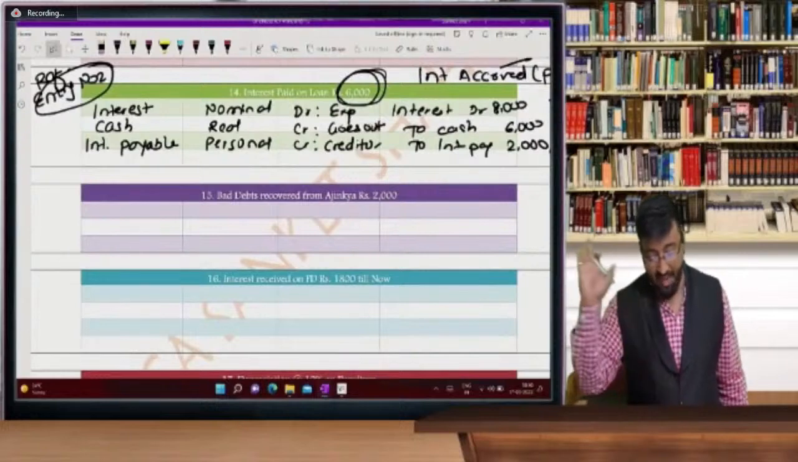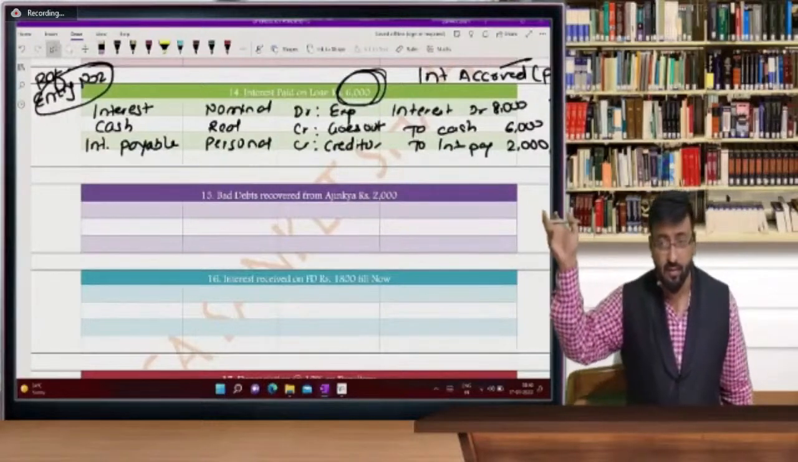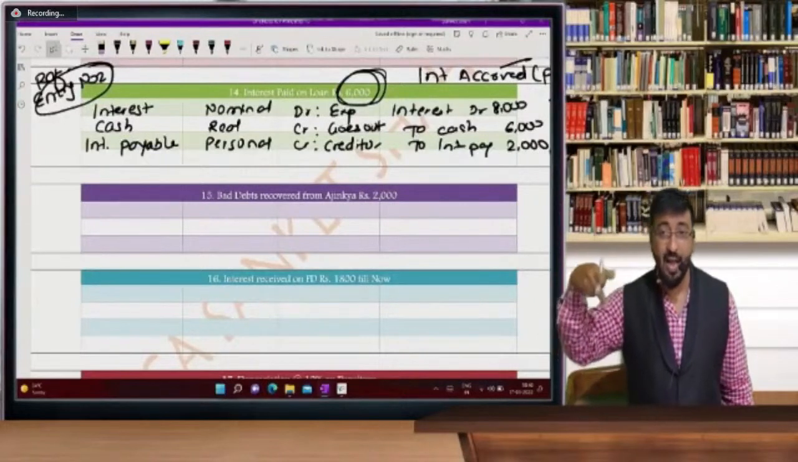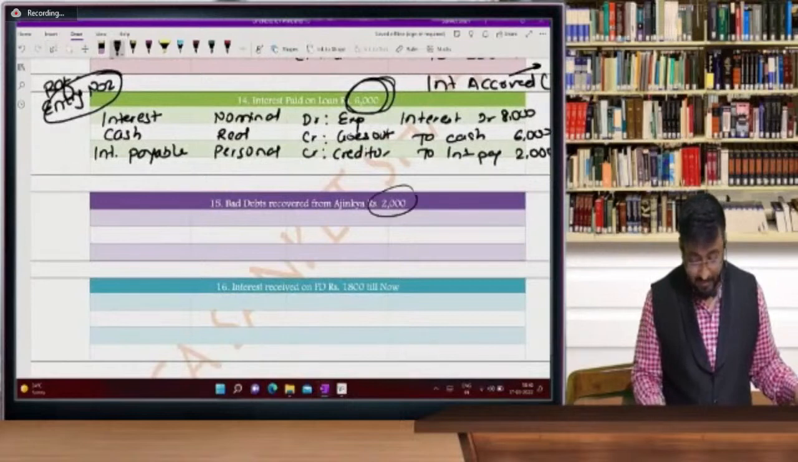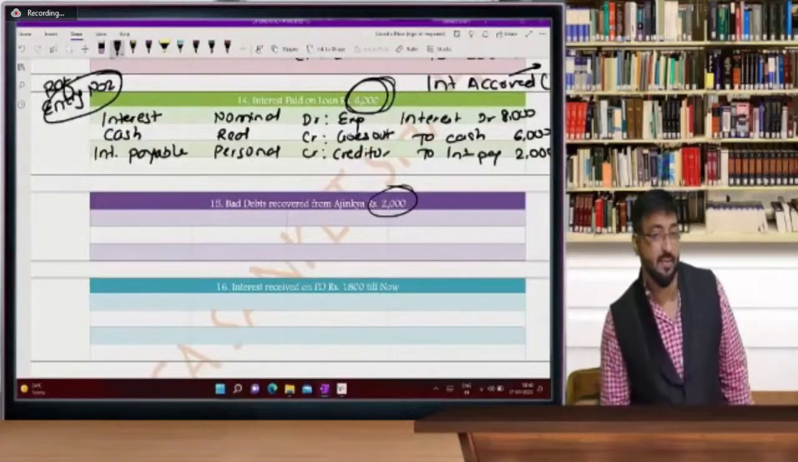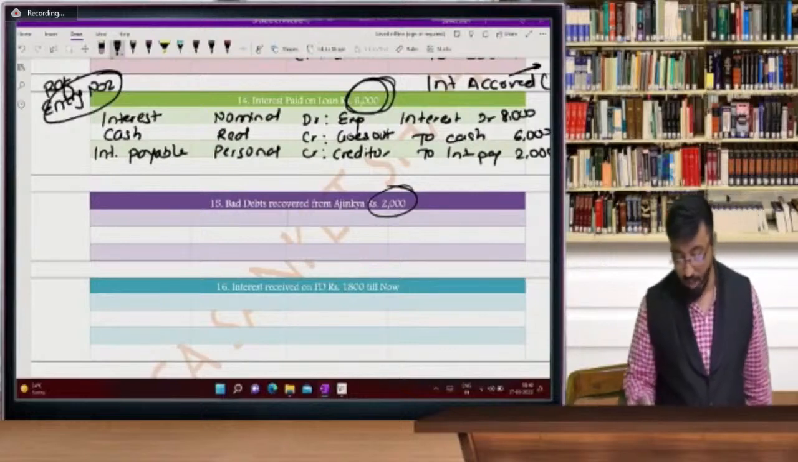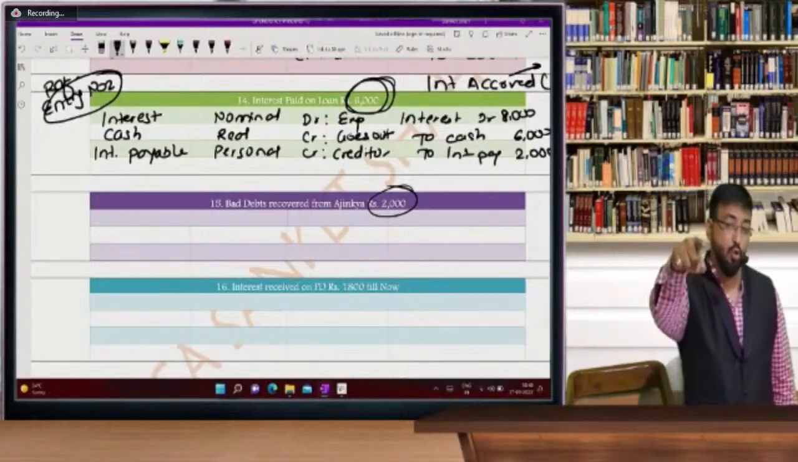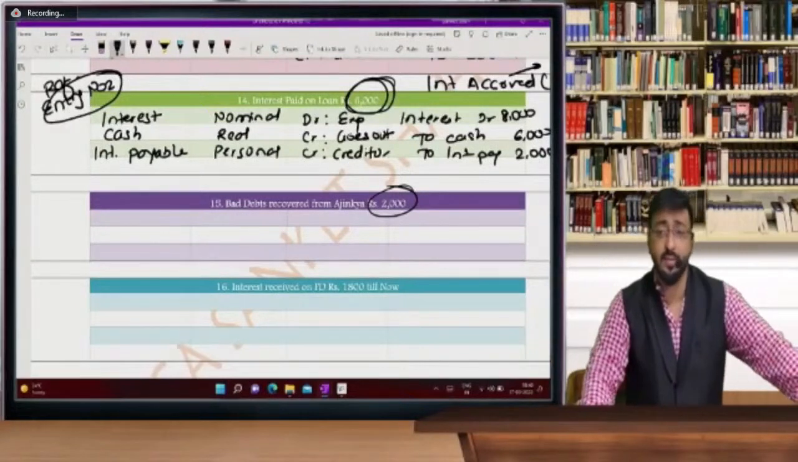And today's last entry. Aaj 5. Day before yesterday 10. Today only 5. And now today is the last entry. See, this is the last entry, bad debts. Bad debts. And we received it from Ajinkya rupees 2,000. Now you only tell me in comment section. So what is the entry? What is the entry?